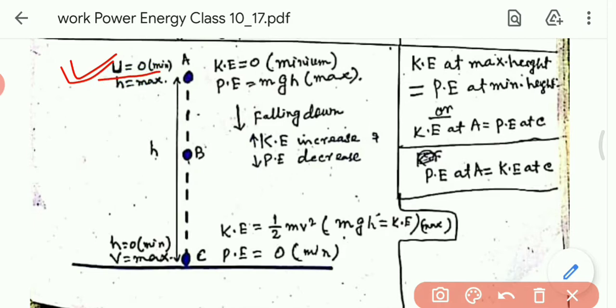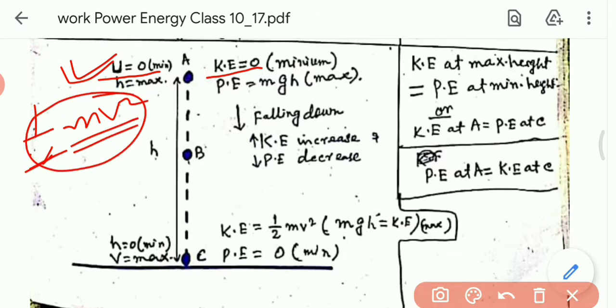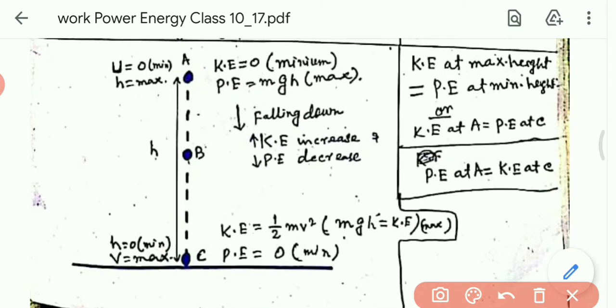Initial velocity 0 means kinetic energy will be 0, because kinetic energy is 1 by 2 mv square. Here at the point A, velocity is minimum, so kinetic energy will be the minimum. At the point C, velocity will be the maximum, so the kinetic energy will be the maximum.